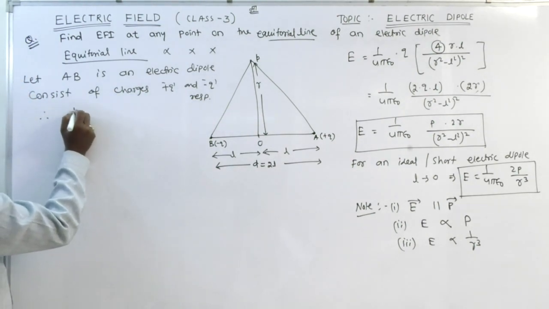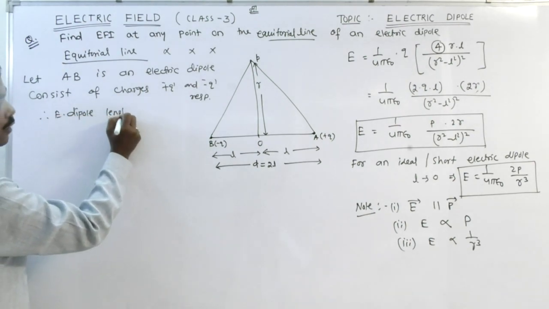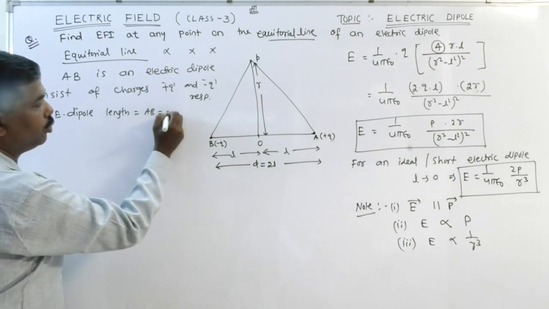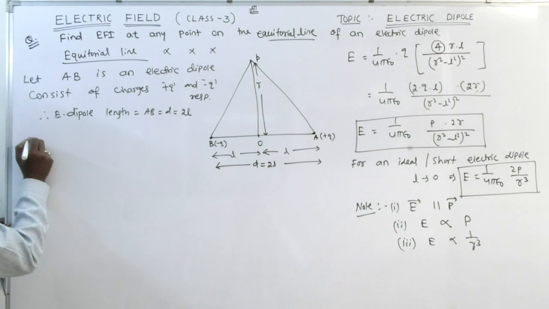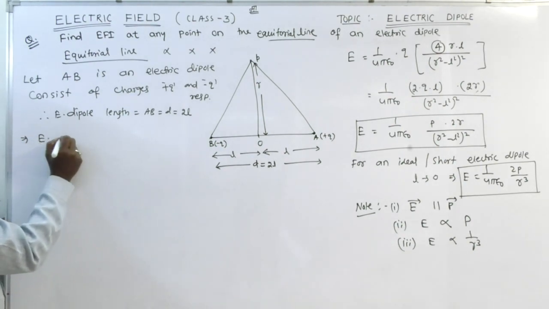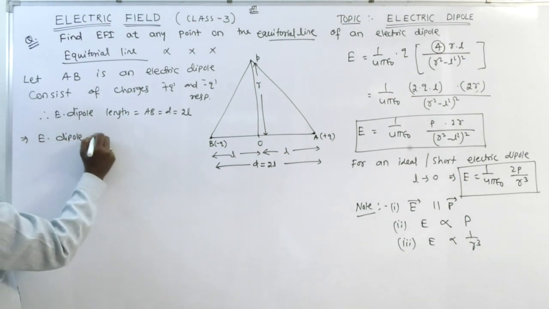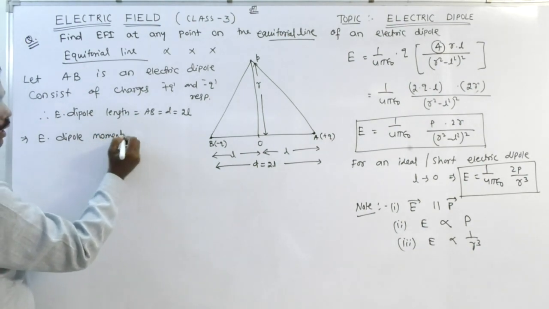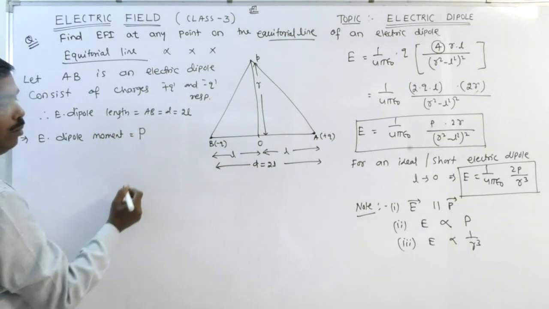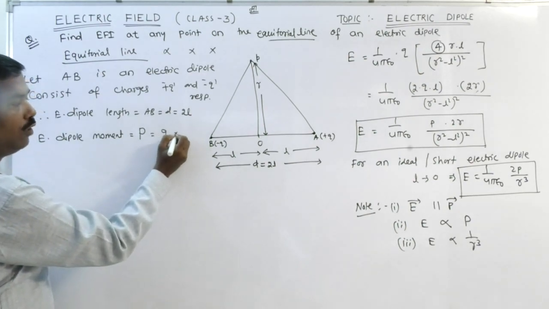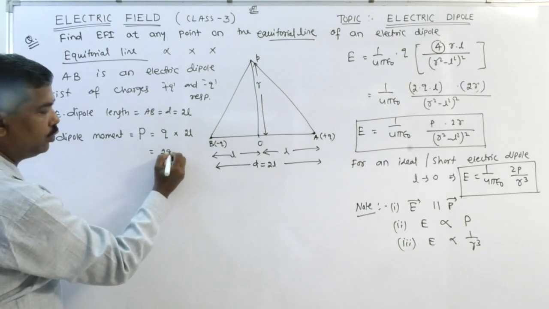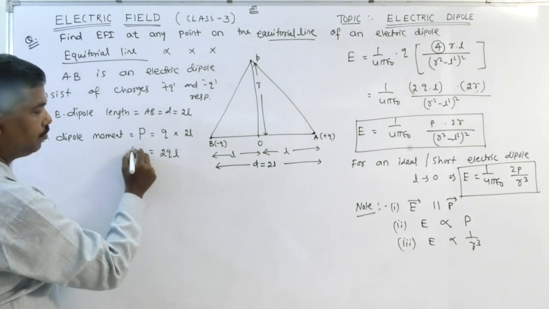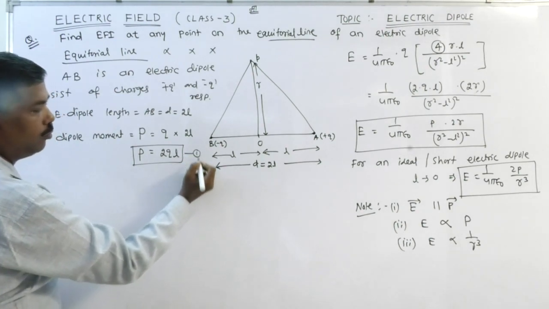Therefore, the electric dipole length AB is equal to D, which I have taken as 2L. Electric dipole moment P is equal to the magnitude of either charge times their distance of separation, which is 2QL. Equation number 1.